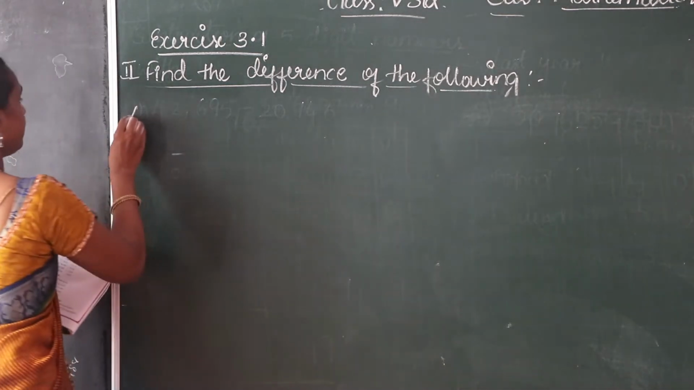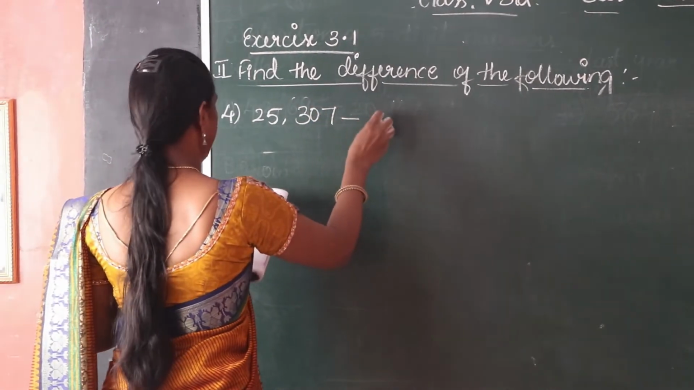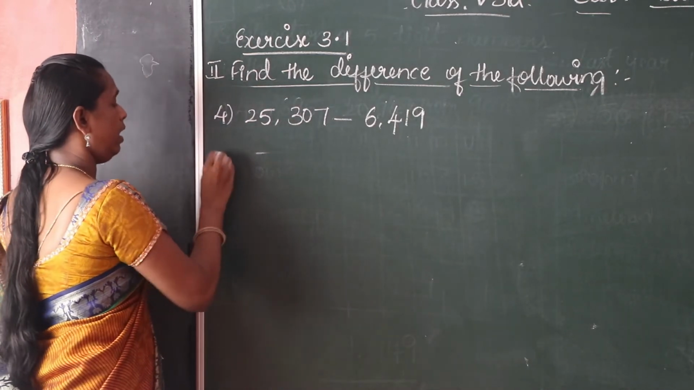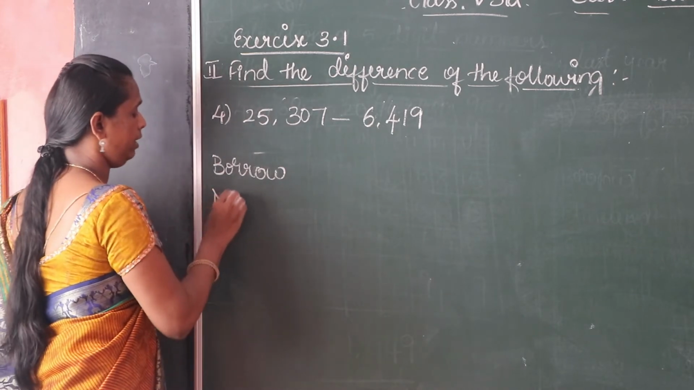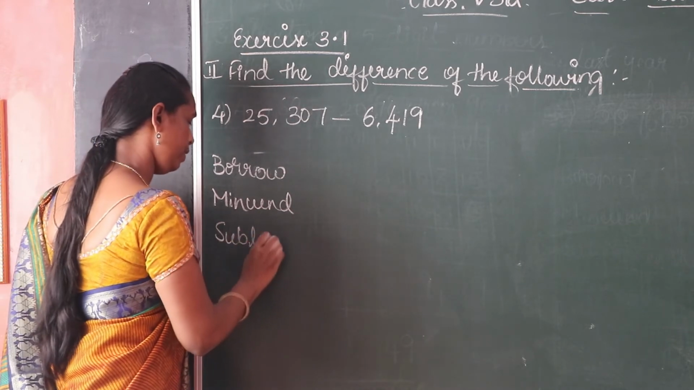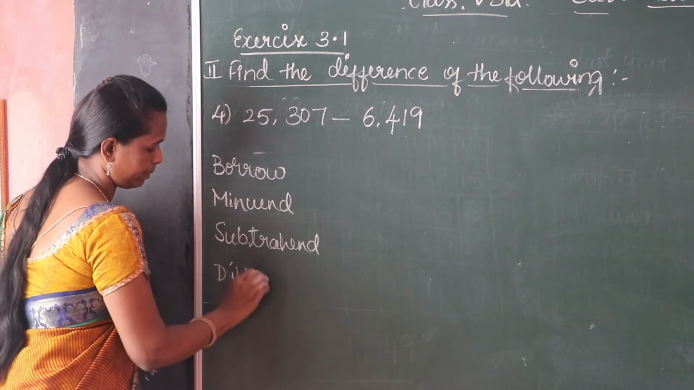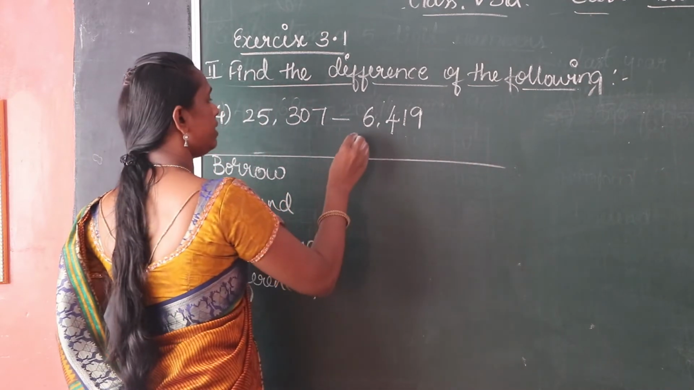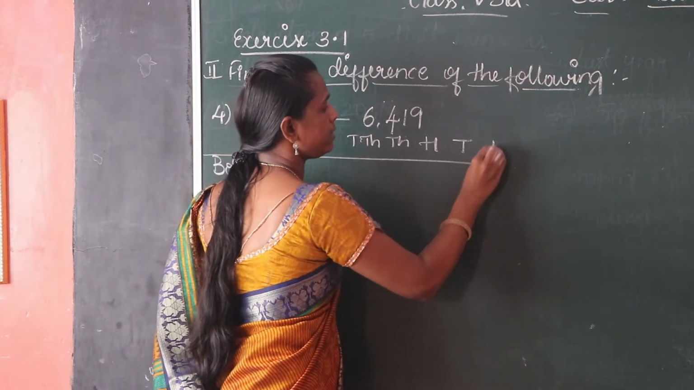Fourth sum is 25,307 minus 6,419. See, write down borrow in the left column of the table, minus, subtracting, difference. Write down the places, 10,000 place, 1,000, 100 place, tens and units.